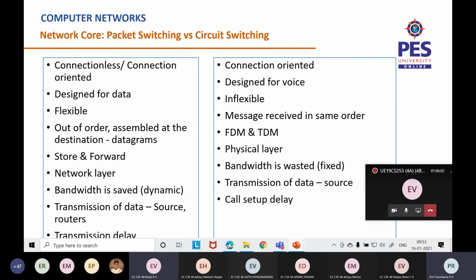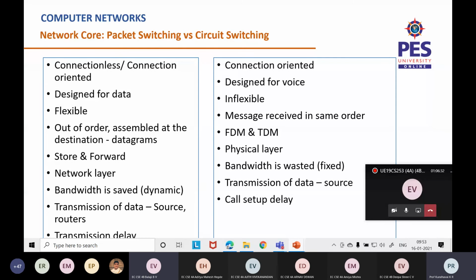This circuit switching concept was only designed for voice. They can be implemented using FDM or TDM. So the message will be received in the same order. Because there's a dedicated line, there's not going to be any delay at all. At a constant transmission rate, whatever voice is sent will be received at the receiver end too.